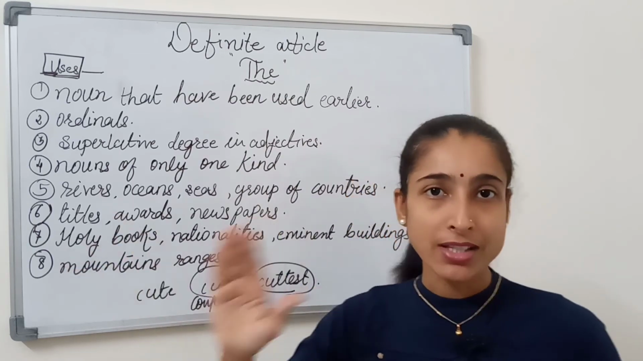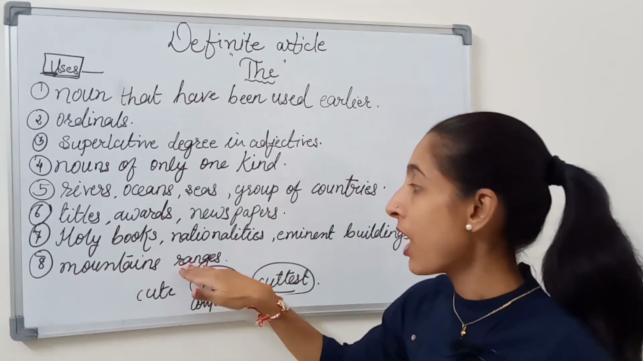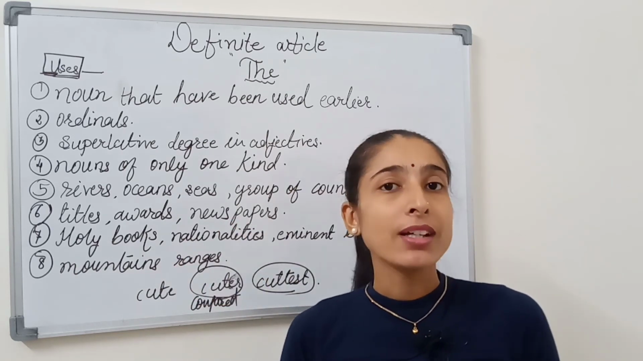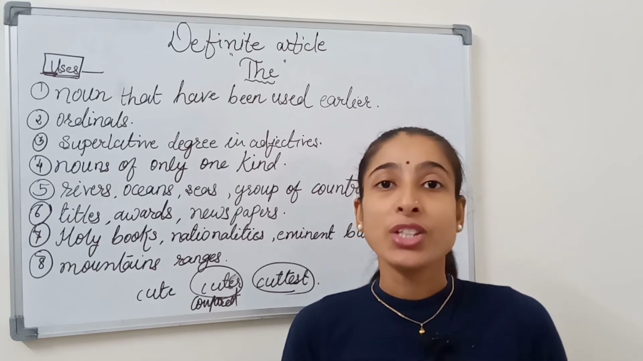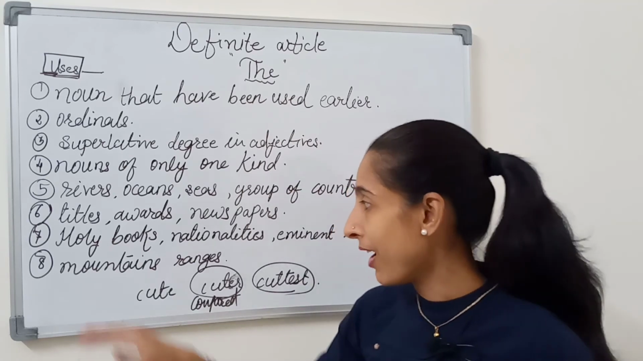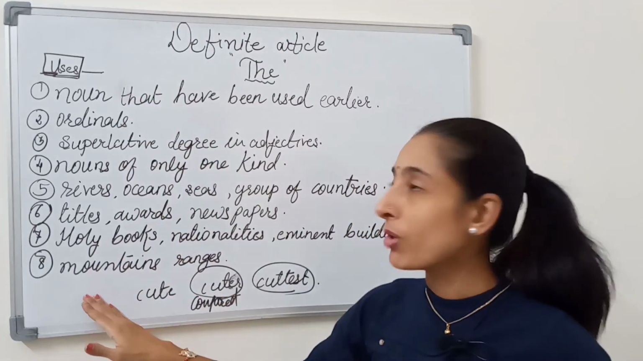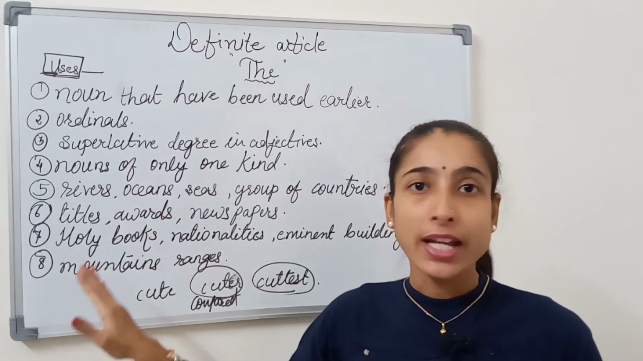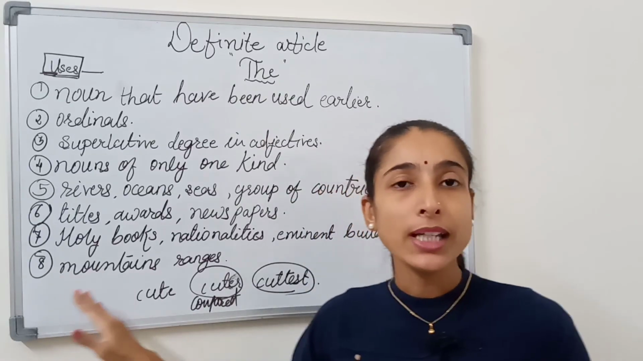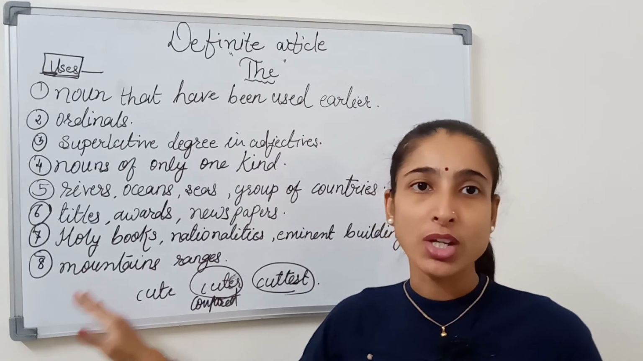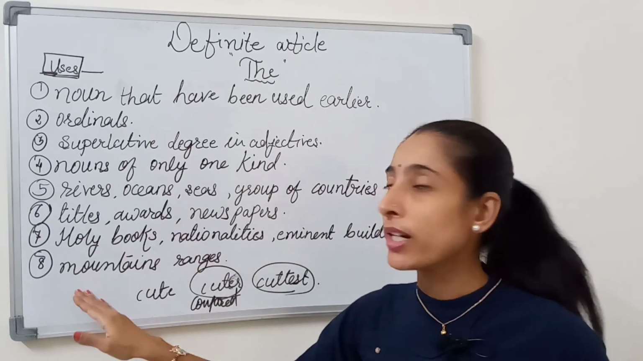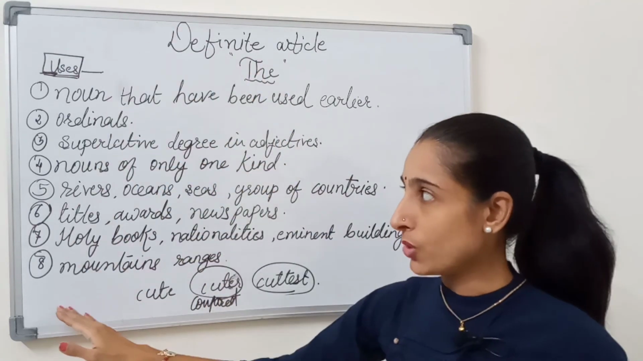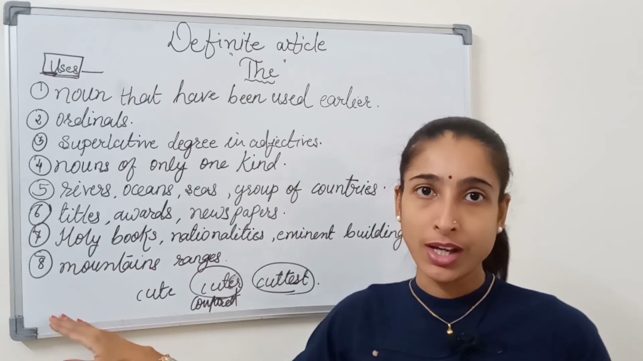And our last use of the definite article is mountain ranges. Mountain ranges means the Western Ghats, the Eastern Ghats, the hilly ranges, the Shivalik ranges. These are all mountain ranges. You can see on my board, these are all the uses of the definite article the. If we don't use it properly in a sentence, it changes the meaning. This is how you can understand the concept and uses of the definite article the.